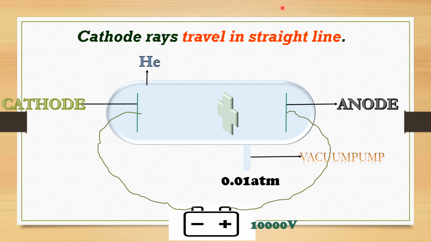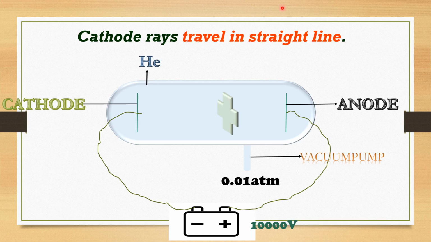We already studied that light travels in a straight line. That property is called rectilinear property. How do we know light travels in a straight line? Whenever we are standing under the light, we get our shadow. That is the confirmation that the light travels in a straight line. If light did not travel in a straight line, we would not get our shadow.